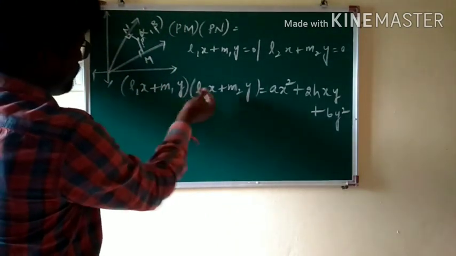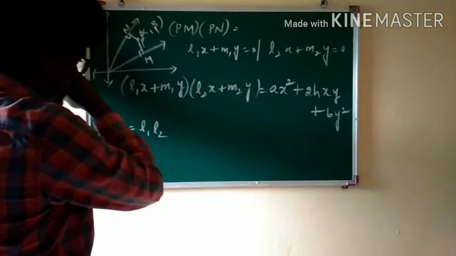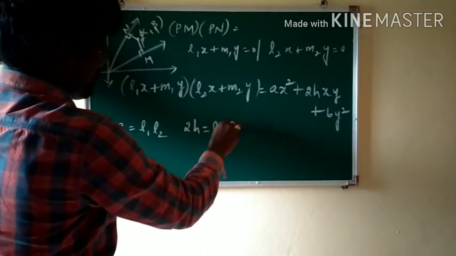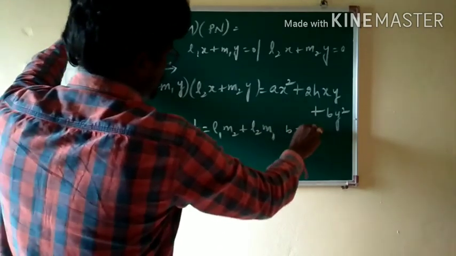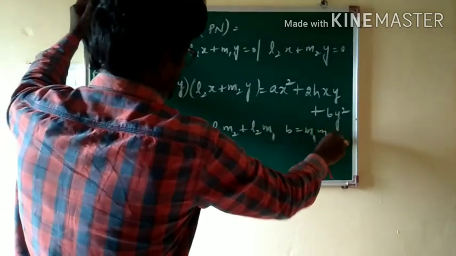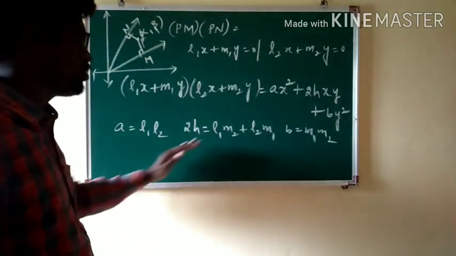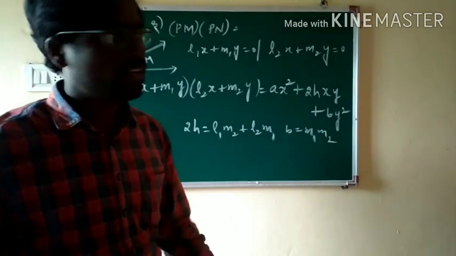Here what will be the comparison? I said earlier already: A is equal to L1 L2, 2h is equal to L1 M2 plus L2 M1, and B is equal to M1 M2.